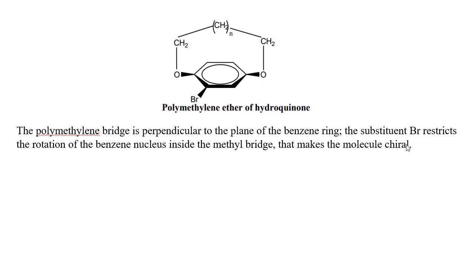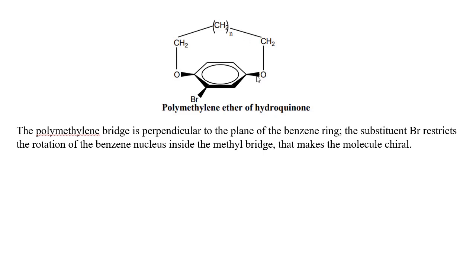But the presence of substituent bromine restricts the rotation of benzene nucleus inside the methylene bridge. The presence of bromine here restricts the rotation of benzene ring with respect to this vertical plane containing polymethylene bridge. So the molecule becomes chiral.